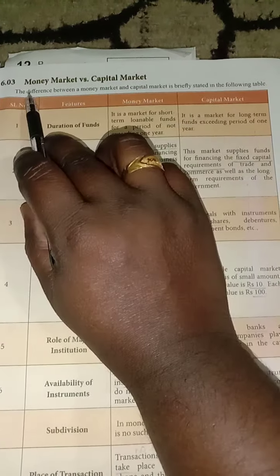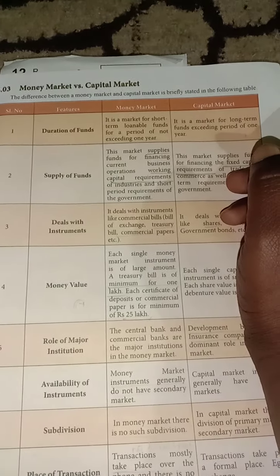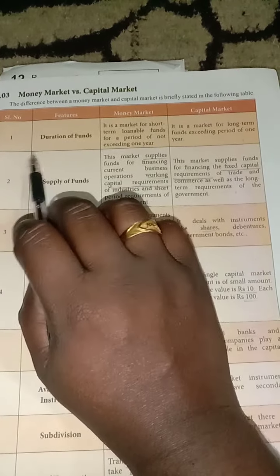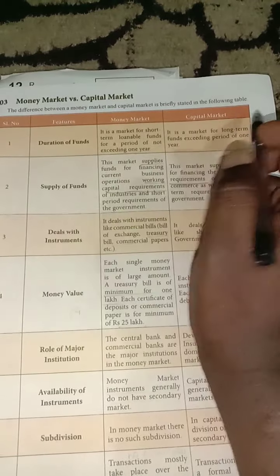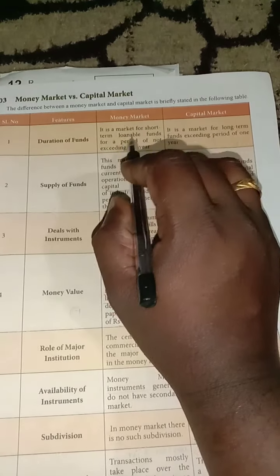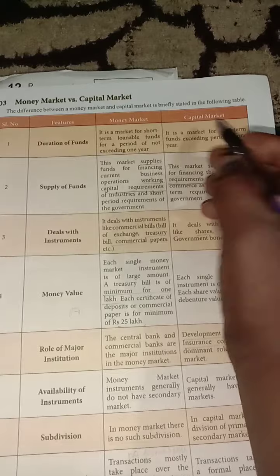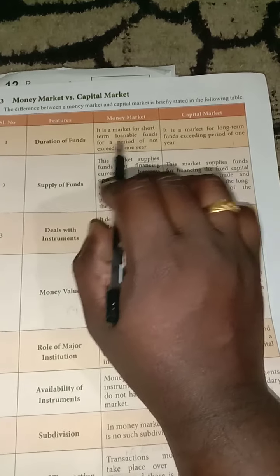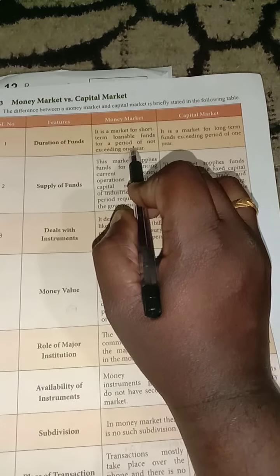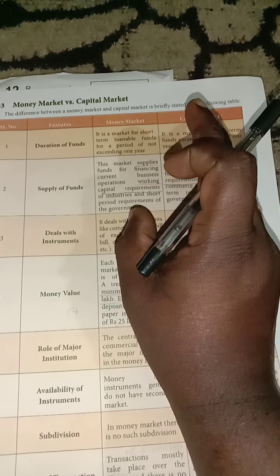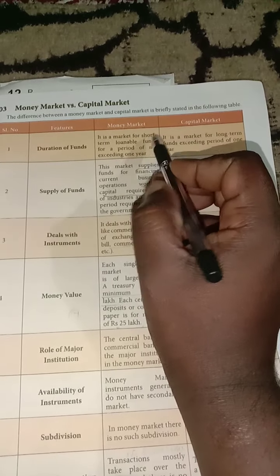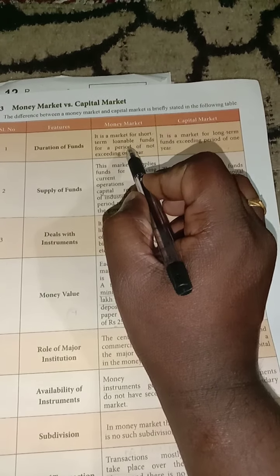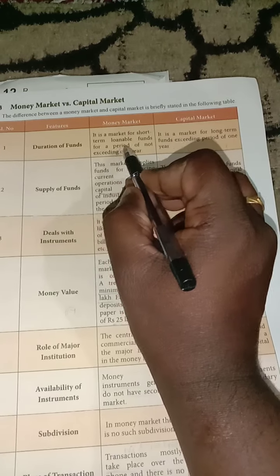Now let's see the difference between money market versus capital market. The first feature is the duration of funds. The money market provides short-term financial assistance. Short-term financial assistance means less than 1 year, not exceeding 1 year. The money market duration is 1 year.